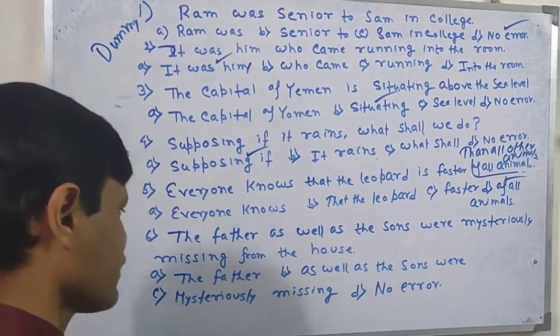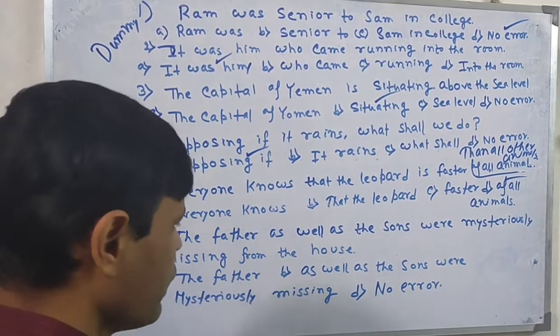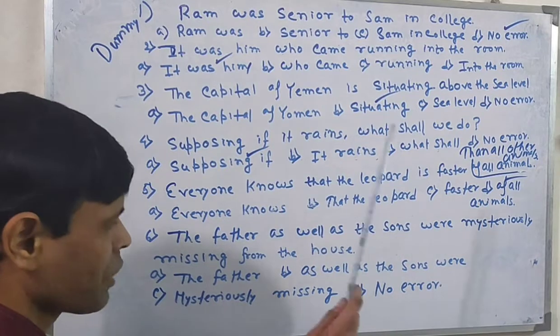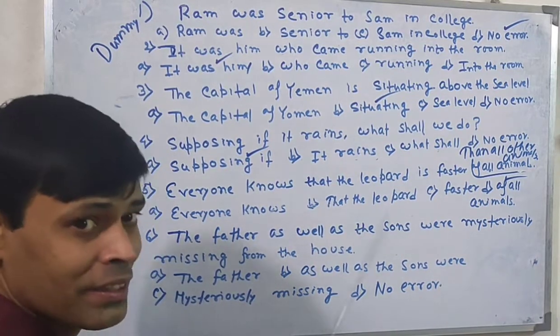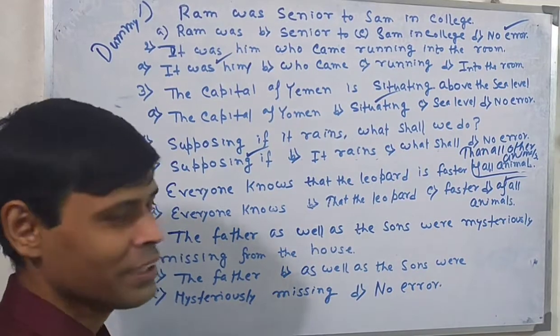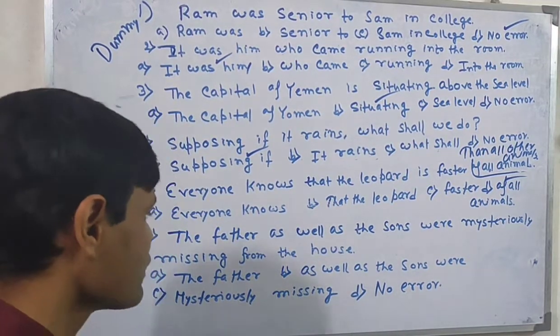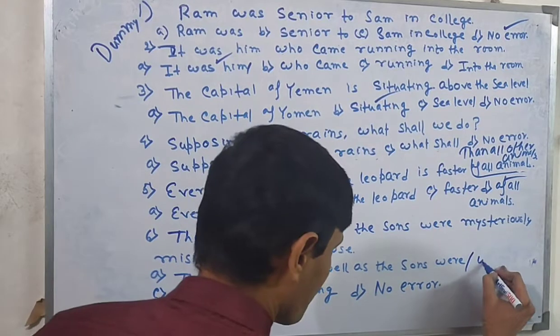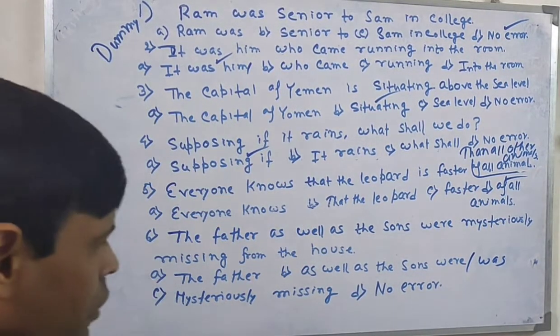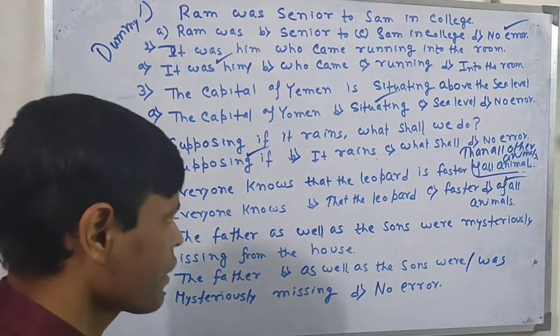The father... there is no mistake in option A, there is no mistake in option B, but here, my friend, my student, there is a big mistake. It should be was instead of were. Otherwise the sentence is perfectly perfect. So this will be the answer for the day.